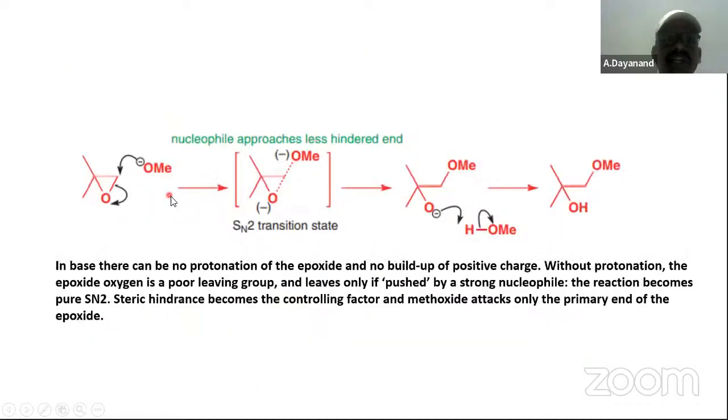If it is in the basic medium, the nucleophile approaches the less hindered end. It is acting as a nucleophile. Okay, that is a strong nucleophile, or it is a base. Okay, it is going to attack in base. There is no protonation of the epoxide and no buildup of positive charge. Without protonation, the epoxide oxygen is a poor leaving group and leaves only if pushed by the strong nucleophile. The reaction becomes a pure SN2 reaction only. Steric hindrance becomes the controlling factor.